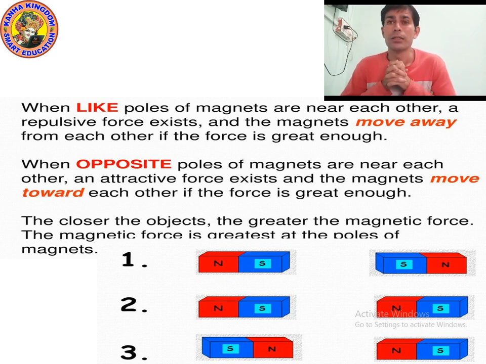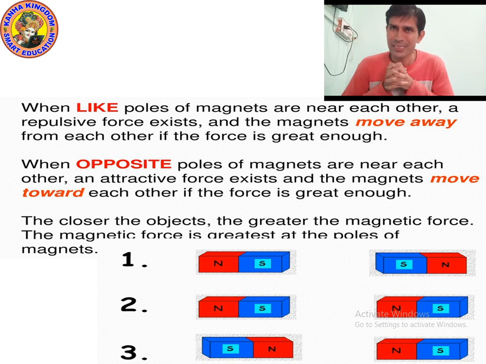So the first case, point number 1, means the first picture. What will happen if you bring the south and south poles of both magnets near to each other? They will not attract each other. Yes, they will repel each other, they will move away from each other, they will go far away from each other.